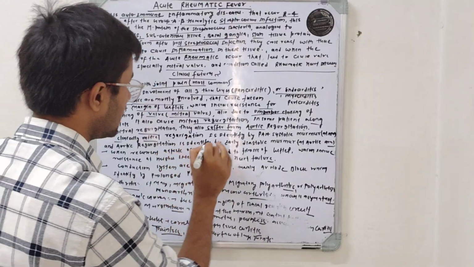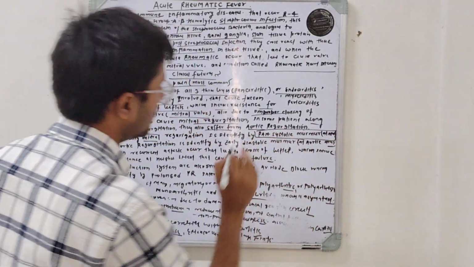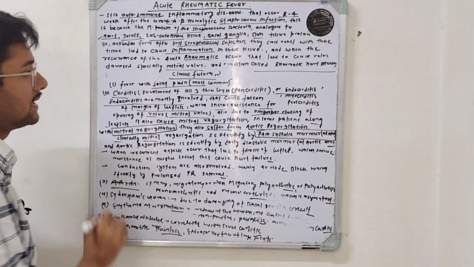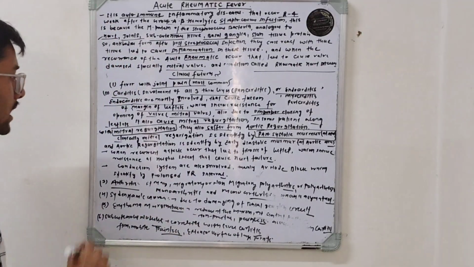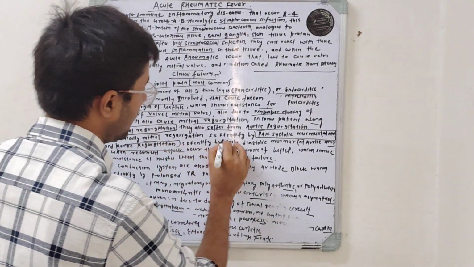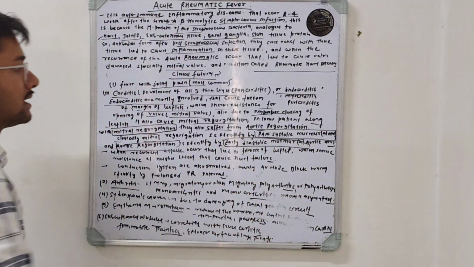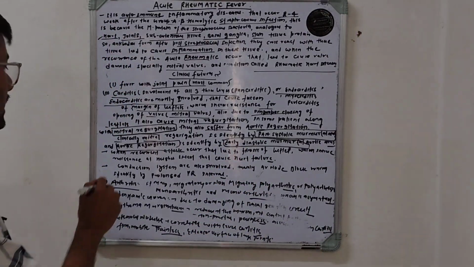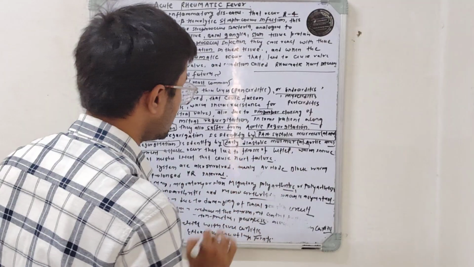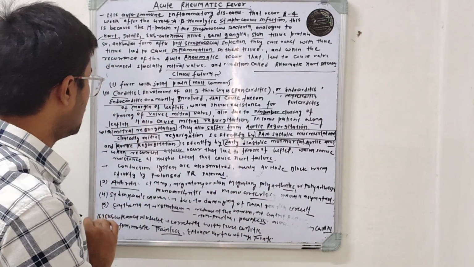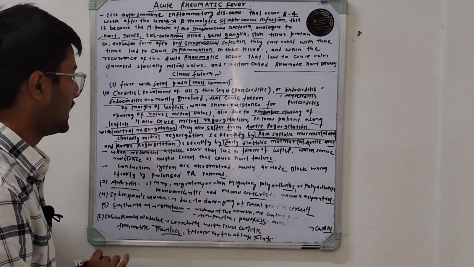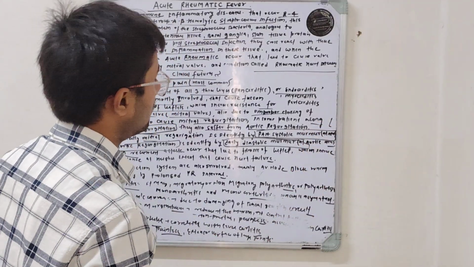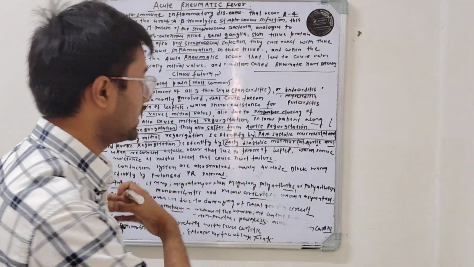Clinically, mitral regurgitation is identified by the pansystolic murmur. How can we identify the mitral regurgitation? Mitral regurgitation is identified with the help of a pansystolic murmur, and aortic regurgitation is identified by an early diastolic murmur. So these two are the clinical signs. Mitral regurgitation by the pansystolic murmur, and aortic regurgitation by the early diastolic murmur. Okay. So where do we identify them? The pansystolic murmur is identified at the level of the apex, and the early diastolic murmur is identified at the level of the aortic area.